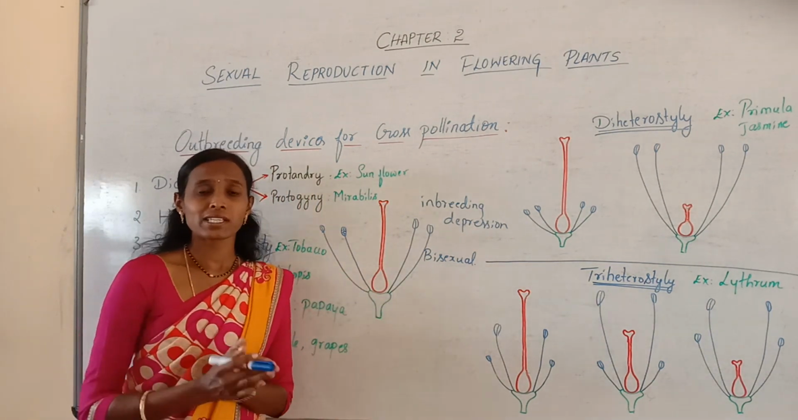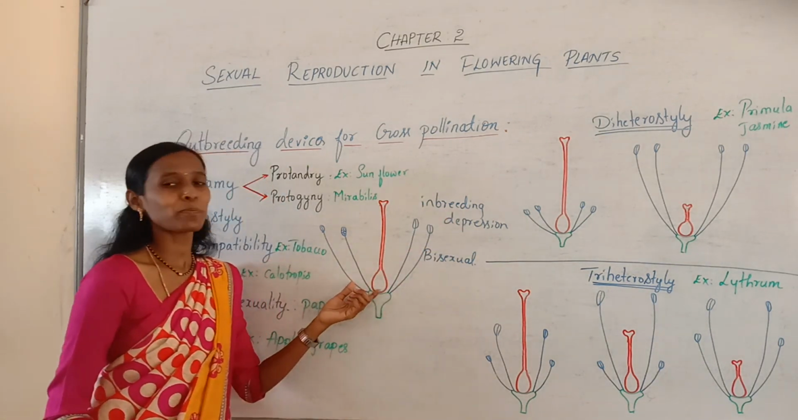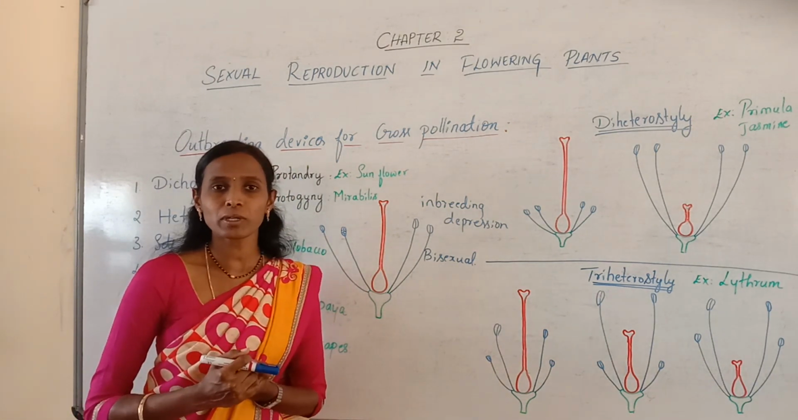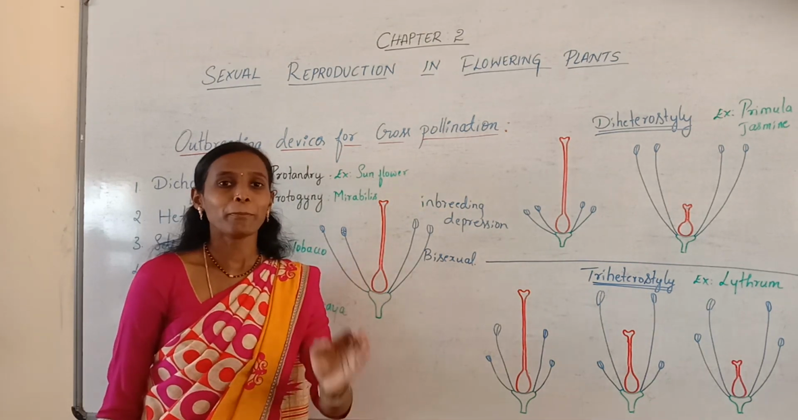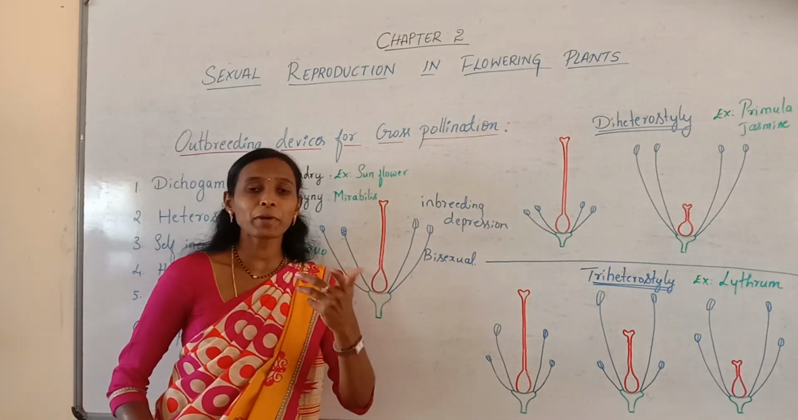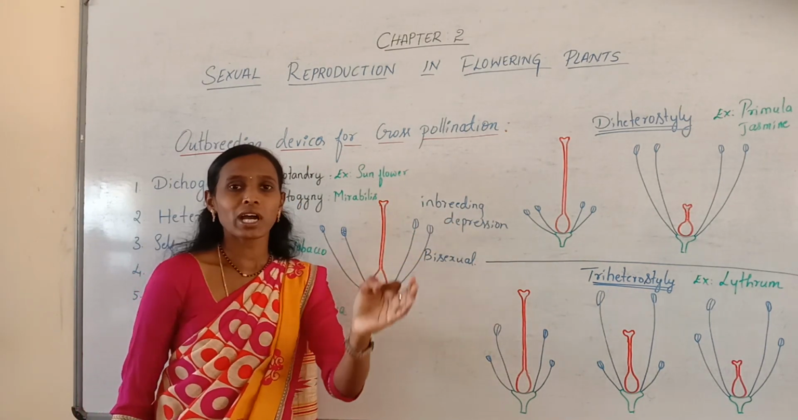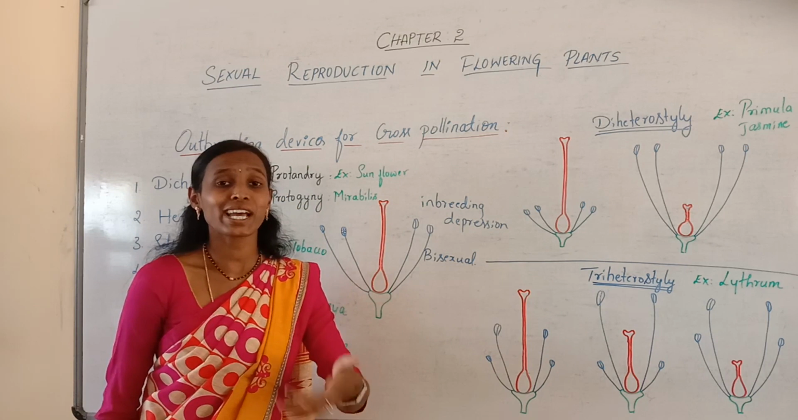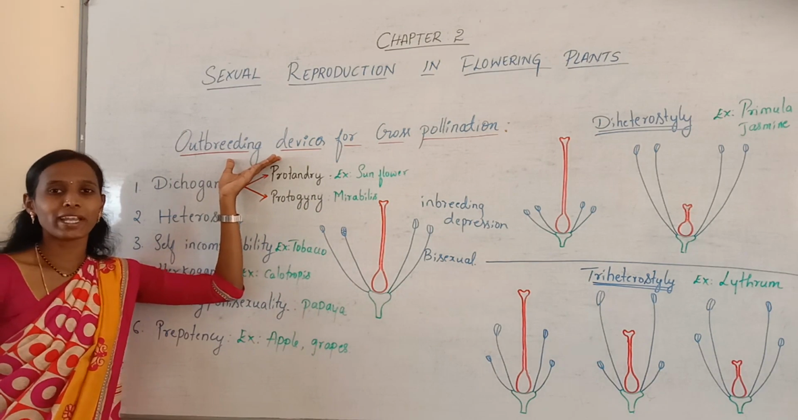So these flowering plants, in order to overcome inbreeding depression, usually discourage self-pollination and encourage cross-pollination. When we know the advantages of cross-pollination, we can understand better. Majority of the flowering plants produce certain devices. Why do they produce certain devices? In order to overcome inbreeding depression, so that they discourage self-pollination and encourage cross-pollination by developing certain devices. Those are called outbreeding devices.